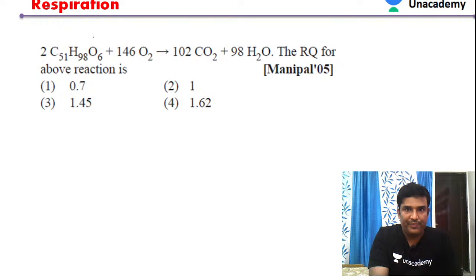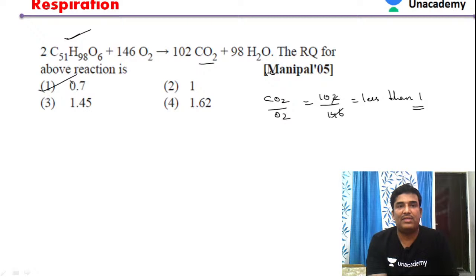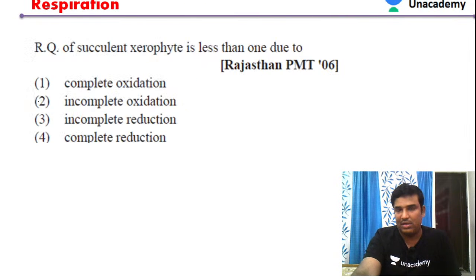Next one. Tripalmitin. Here also you can see, based upon our formula, CO2 by O2, we got 102 by 146. If you calculate it, certainly it is less than 1. So 0.7, less than 1, as we have seen in today's class. So 0.7 will be our answer in this case.